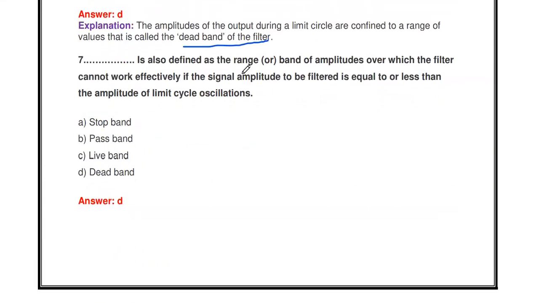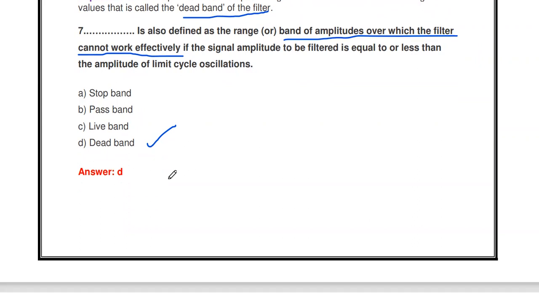The next one: dash is also defined as the range or band of amplitude over which the filter cannot work effectively if the signal amplitude to be filtered is equal to or less than the amplitude of limit cycle. It is the dead band. So this is the definition for dead band. Dead band is nothing but the range or band of amplitude over which the filter cannot work effectively.